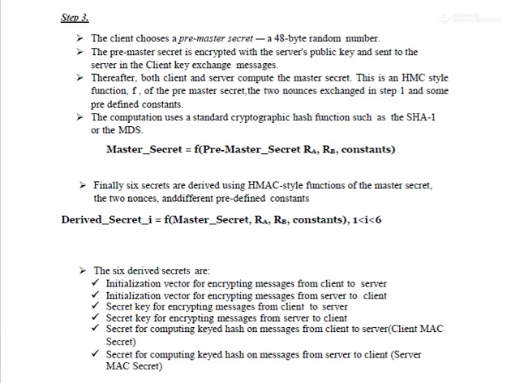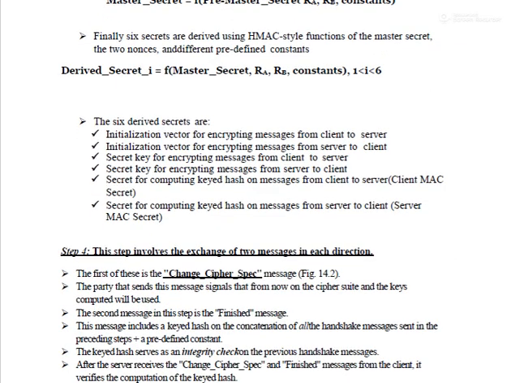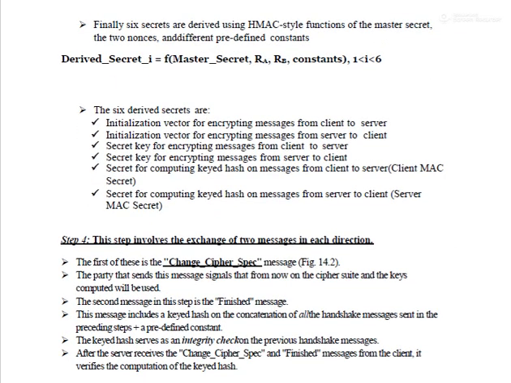Okay, in step 3 and step 4, this step involves the exchange of two messages in each direction. The first of these is the change cipher specification. The party that sends the message signals that from now on the cipher suite and the keys computed will be used. The second message in this step is the finished message. This message includes the keyed hash of the concatenation of all handshake messages sent in the preceding steps, along with some predefined constants.